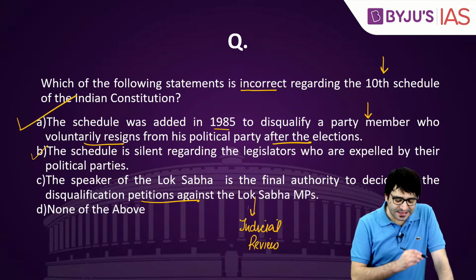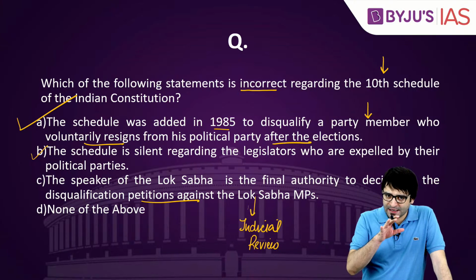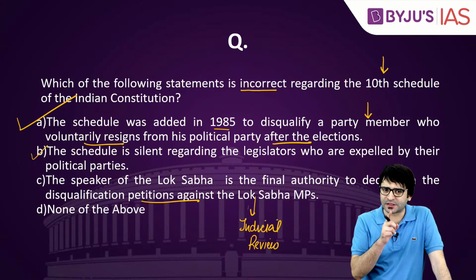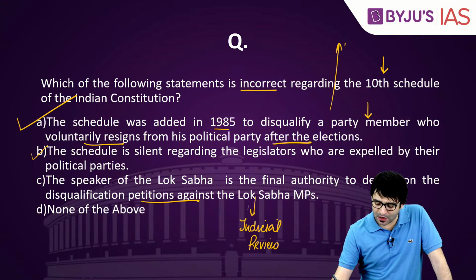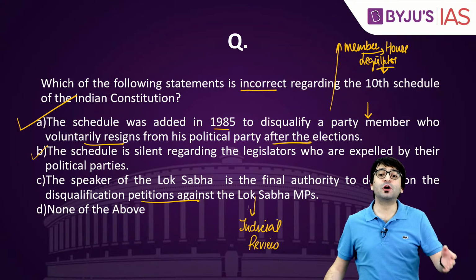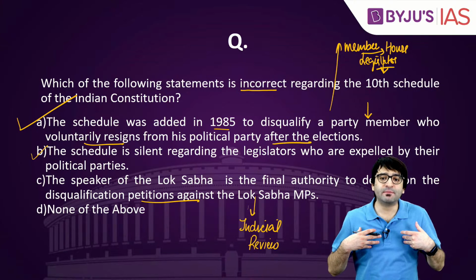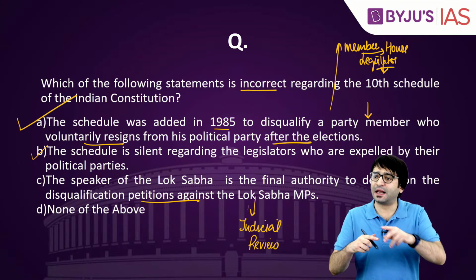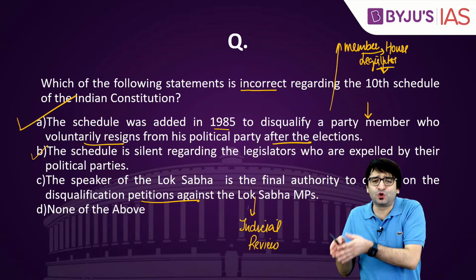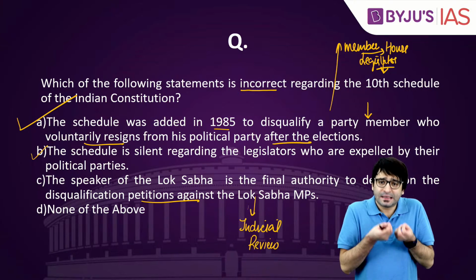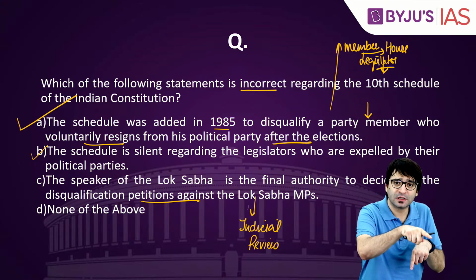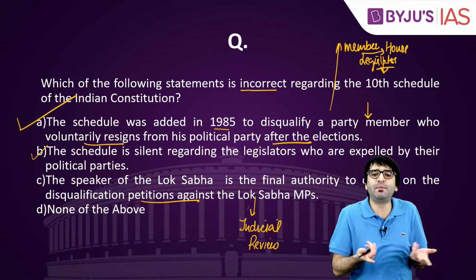But statement A is incorrect. Why incorrect? That's why you have to read the options carefully. 10th schedule, anti-defection law, only talks about a member of a house, only talks about a legislator. It does not talk about a party member. I am a party member. I belong to Congress or BJP, but I am not a member of a house. Whether I joined Congress or Aam Aadmi Party doesn't matter, because how will I be disqualified? 10th schedule talks about disqualification from a house. I am not a member of a house, so how can I be disqualified?